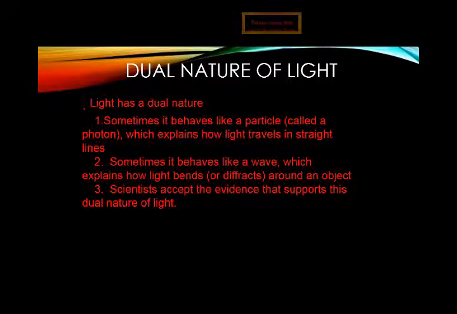Do you know the difference between reflection and refraction? Reflection means the bouncing back of light, and refraction means when light strikes one medium, enters into it and strikes the surface of another medium, part of it will bend. This phenomenon is also described by light.